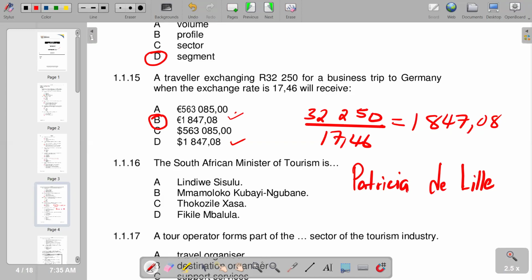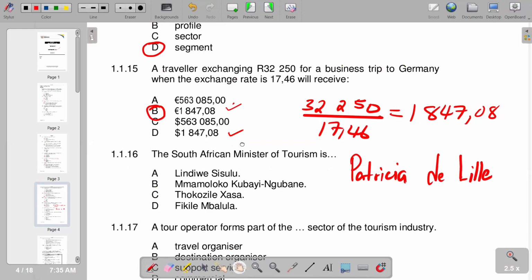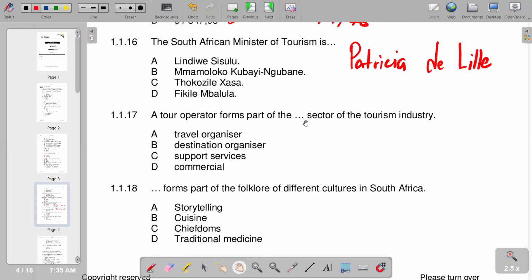Then we go to number 17. A tour operator forms part of the tech sector of the tourism industry. Of course, we're given travel organizer, destination organizer, support services, commercial. So the correct response is travel organizer, so we have A. Number 18, dash forms part of the folklore of different cultures in South Africa. The correct response is storytelling.